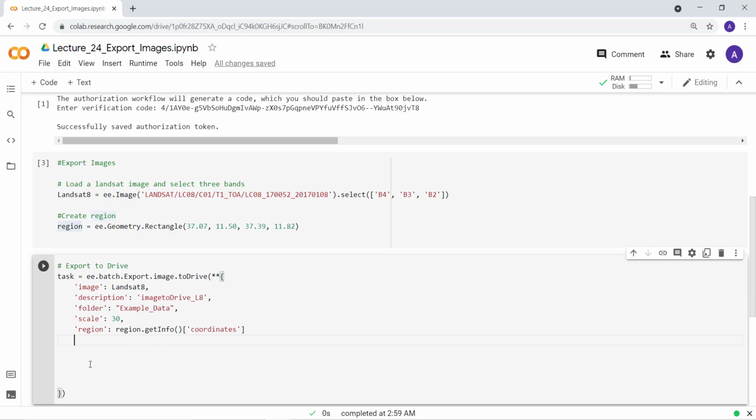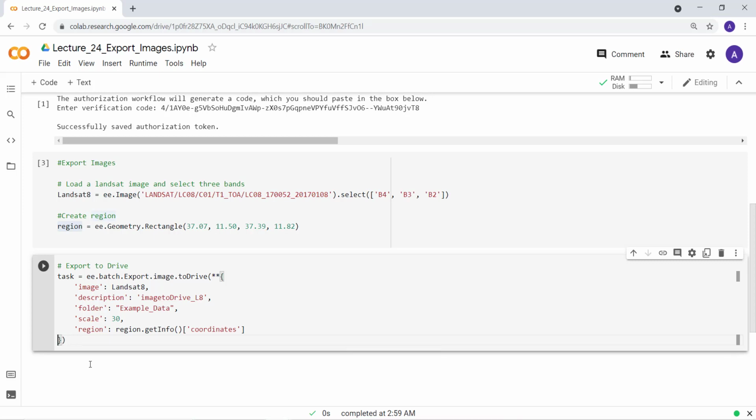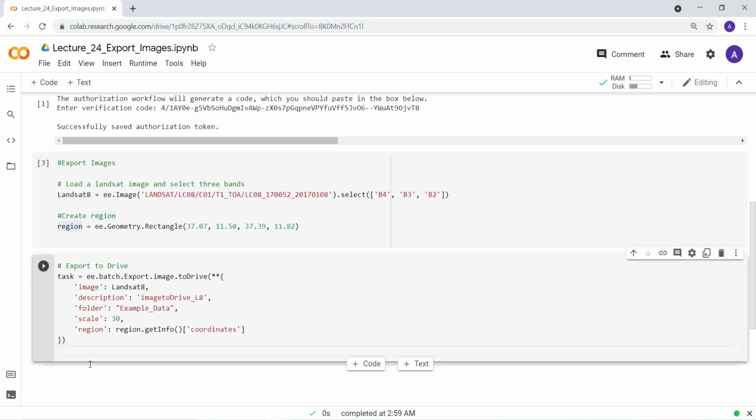This will automatically grab the coordinate information from that rectangle, and then use that to export the data. Okay, and the last thing we need to do: now we have written a function that exports the Landsat data. And now let's start that task. Task start. That will be it. So that's our function to export our Landsat image to our Google Drive.